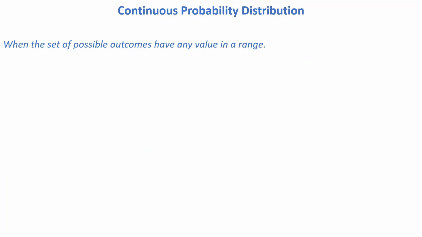Now understand the continuous probability distribution. So what is the continuous probability distribution? When the random variable is continuous in nature, and we distribute all the possible values in the form of probability for a continuous random variable, that is called a continuous probability distribution.